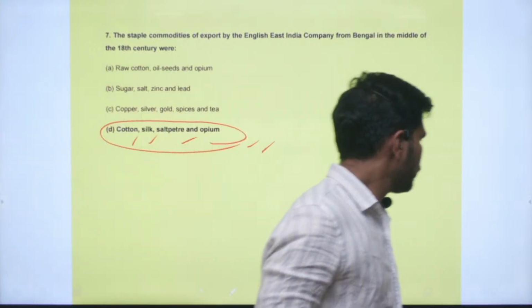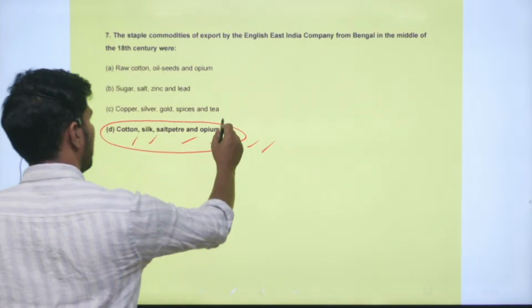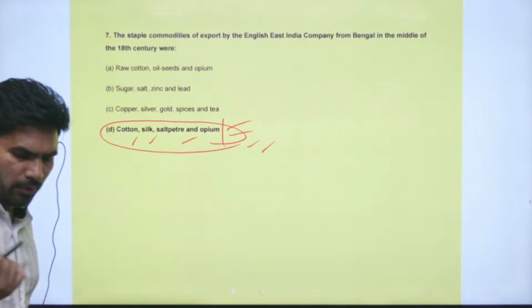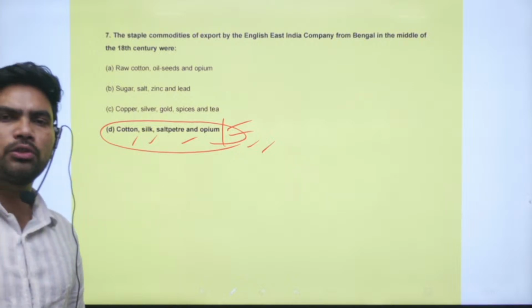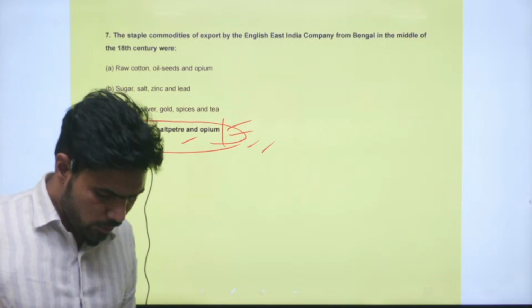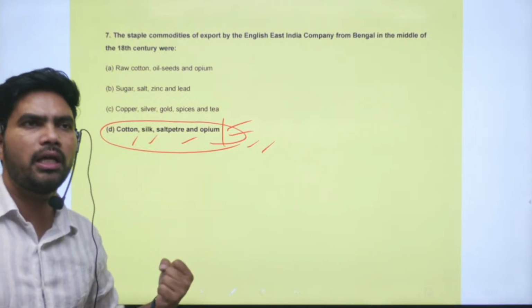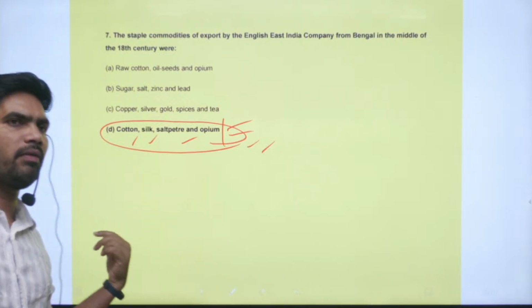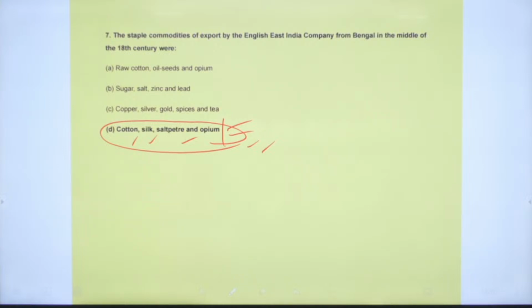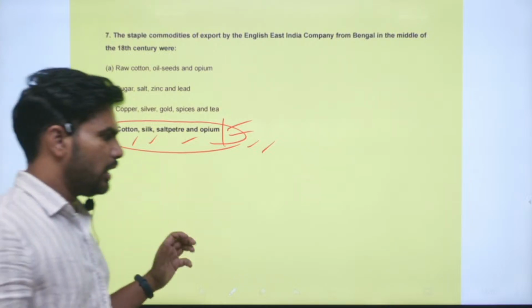Right. Opium, I have explained. Opium used to be very profitable. Opium used to be traded in China, right? And from there tea used to be purchased, and that tea the East India Company was selling in India. Right.